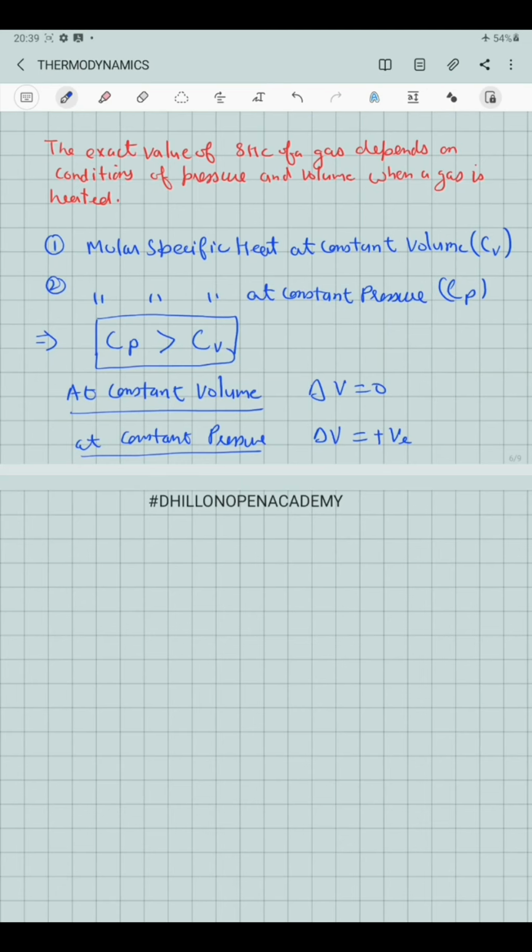That means the amount of energy available for increasing the internal energy will be less than 10 joule. Suppose 3 joule of work is done by the gas for its expansion, then 7 joule of energy will be available for the gas to increase its internal energy or its temperature.